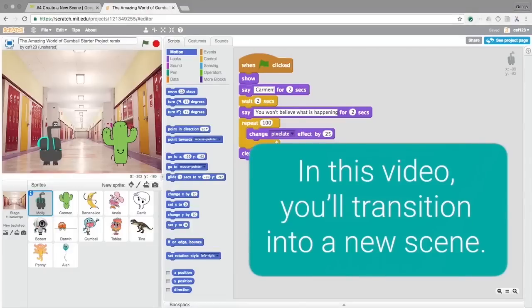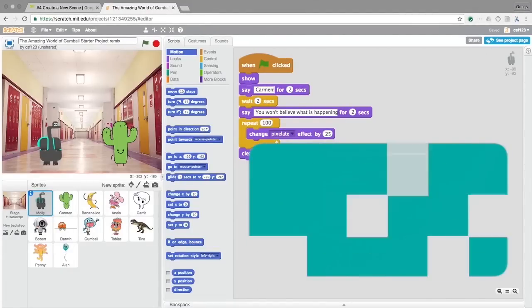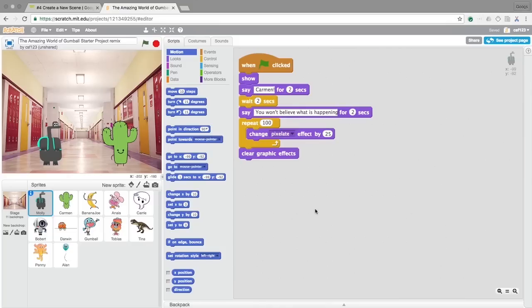In this video, you will transition to a new scene. In the story, the glitch takes the characters into a new scene. Check it out.